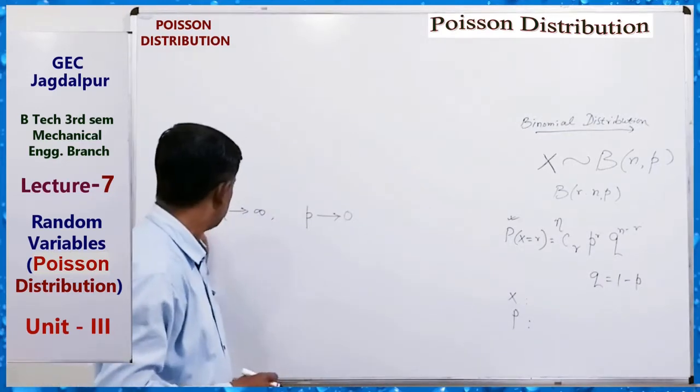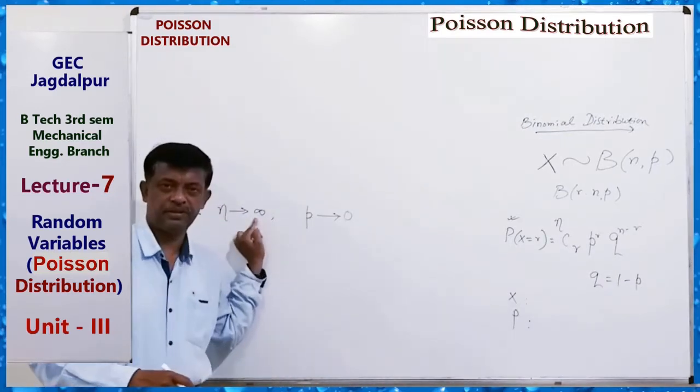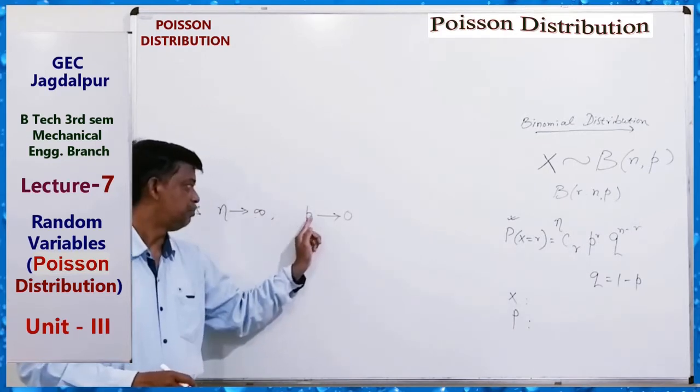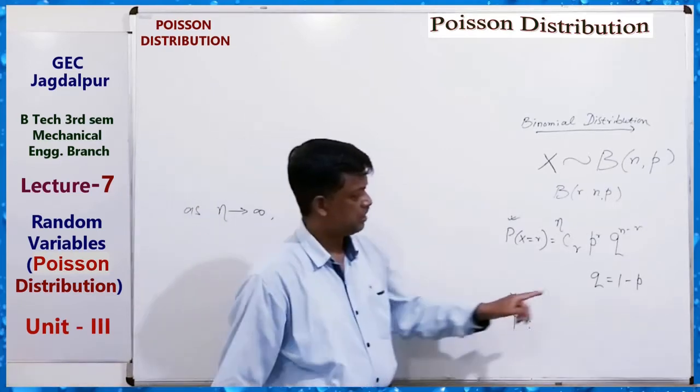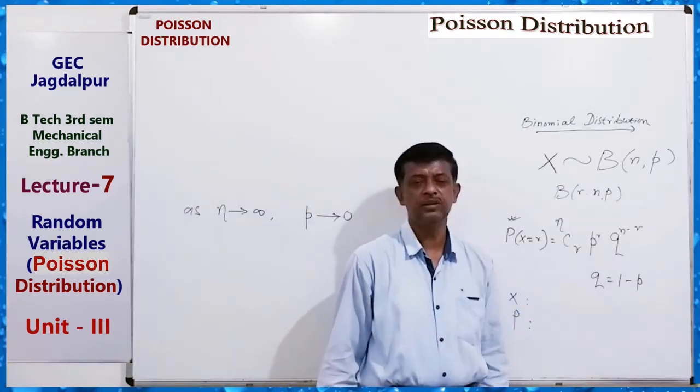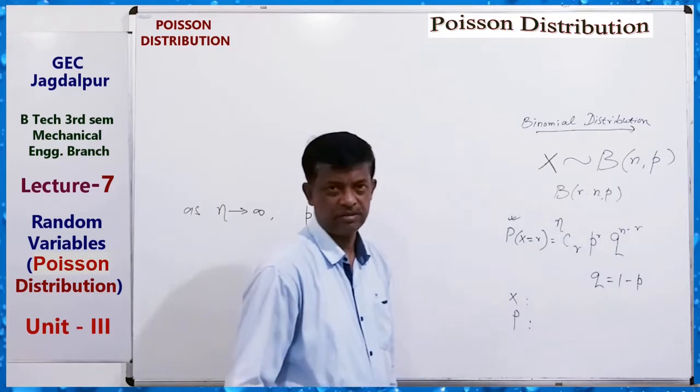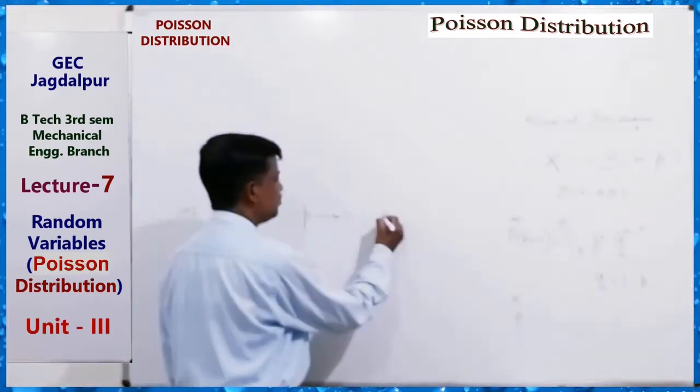So as n tends to infinity, p tends to 0. Very clear: if p tends to 0, then q tends to 1.